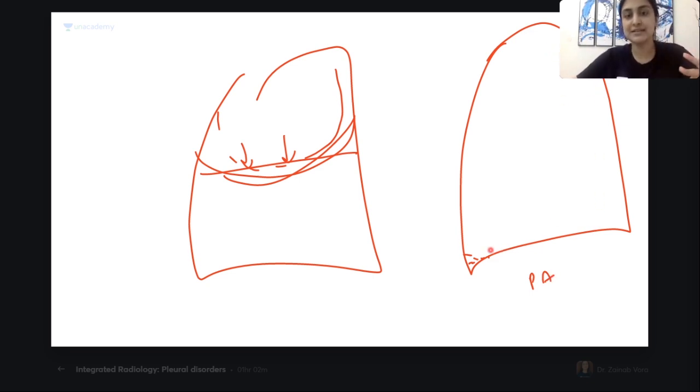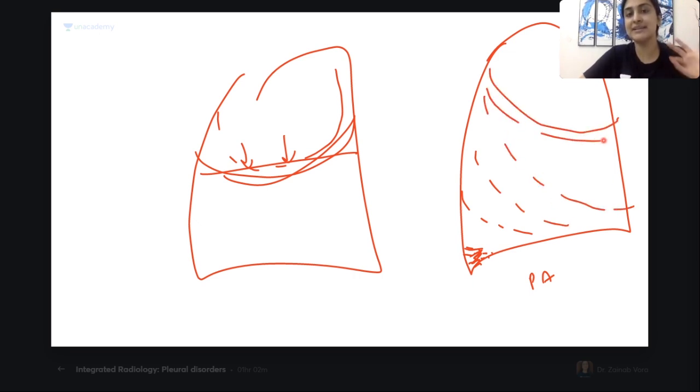So what we are seeing is that there is blunting of CP angle. In a minimal amount of fluid, there will be just this blunting of CP angle. Slowly it will start to increase. It will go on layering like this. And this produces the meniscus sign, where lateral is more than the medial.